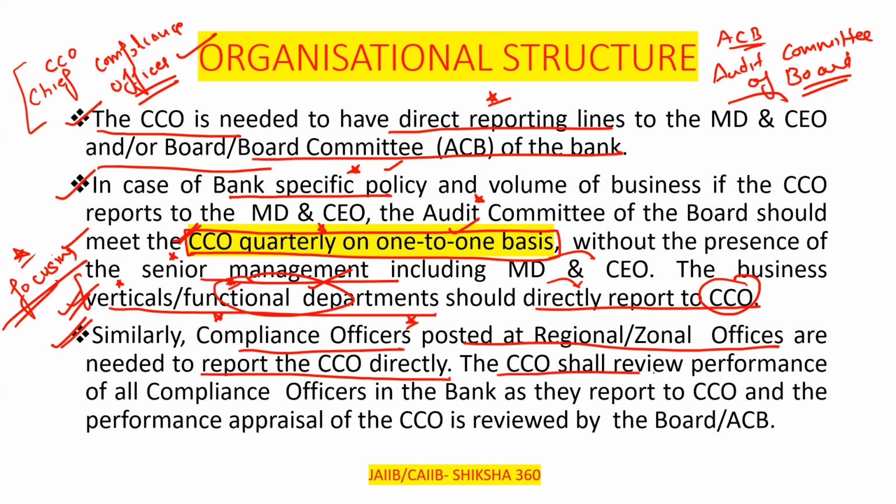The Chief Compliance Officer shall review the performance of all the compliance officers in the bank as they report to the CCO. Clear? And the performance appraisal of the CCO is reviewed by the board or the audit committee of the board. So performance appraisal of the CCO is to be done by whom? Either by the board or by the ACB, that is the audit committee of the board.